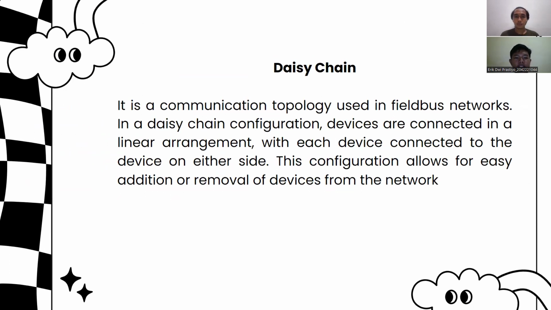Next is DCGen. It is a communication topology used in field bus networks. In a DCGen configuration, devices are connected in a linear arrangement, with each device connected to the device on either side. This configuration allows for easy addition or removal of devices from the network.